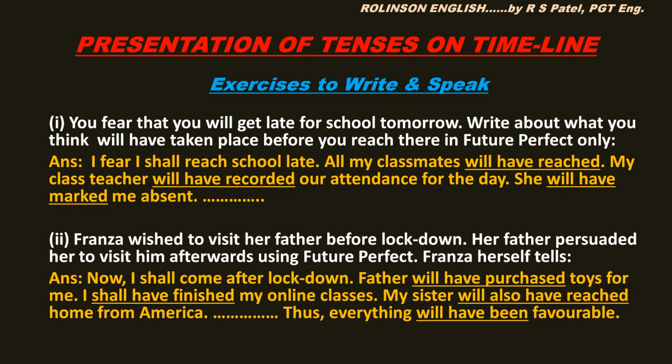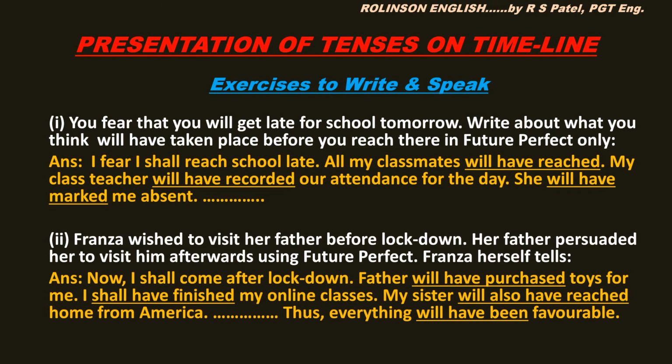Okay? Now, some exercises to write and speak. First situation is, you fear that you will get late for school tomorrow. Write about what you think will have taken place before you reach there in future perfect only. See the response. I fear I shall reach school late. This is simple future to show the situation, the time and place. Now, the use of future perfect. All my classmates will have reached. My class teacher will have recorded our attendance for the day. She will have marked me absent. This way you can add some more sentences.